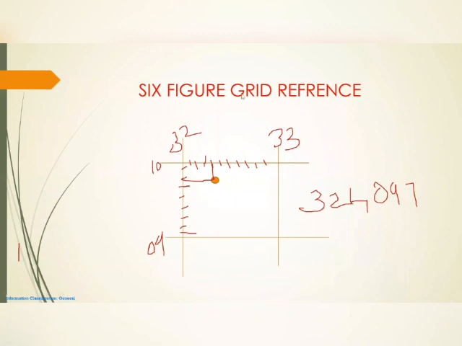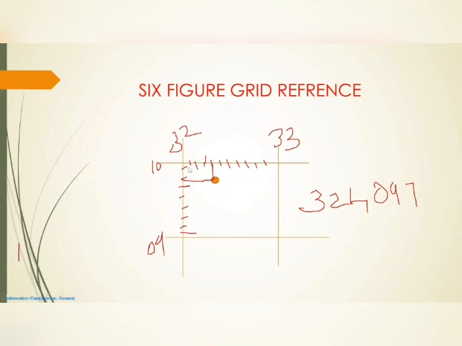The next important topic is the six figure grid reference. This is also one of the important questions for your examination. First the four figure grid reference, and second the six figure grid reference. So what is a six figure grid reference? Six figure means we need six values. We know very well how to find the four figure grid reference: first we take the value of easting, second the value of northings. For finding the six figure grid reference, you just need to do one more thing. Two more figures you have to add, then only it will become six figure.